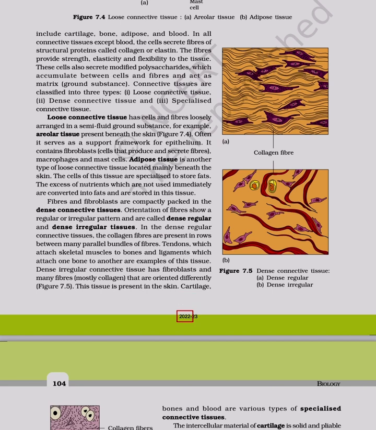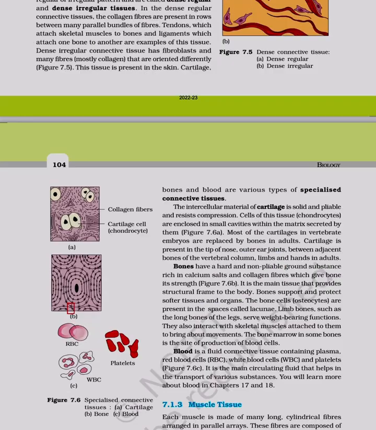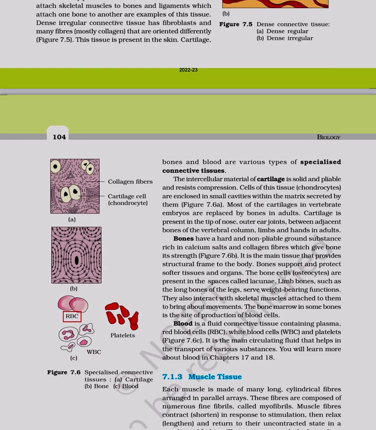A. Mast cell. B. Collagen fiber. Figure 7.5 Dense connective tissue. A. Dense regular. B. Dense irregular. Biology. RBC.